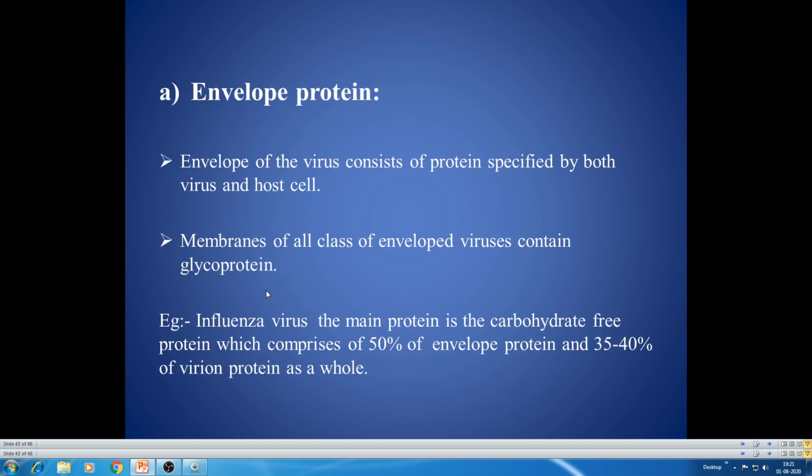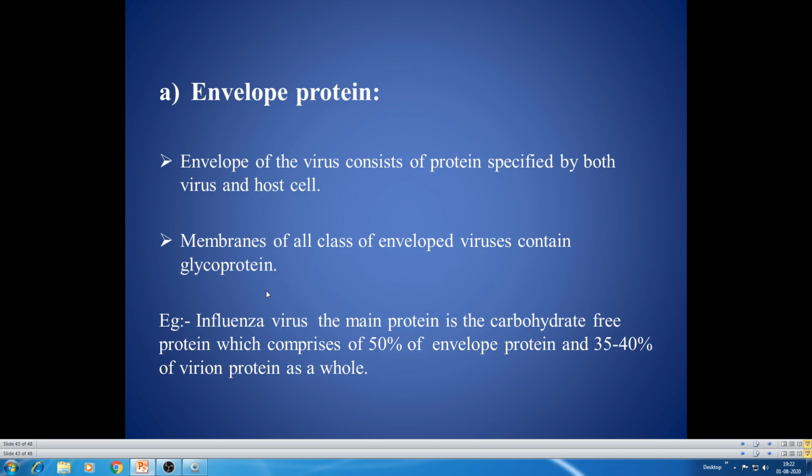And envelope protein. The envelope of the virus consists of proteins specified by both virus and host cell. We have seen just before, that is, the envelope of the virus is the contribution of a host cell and virus particles. Membranes of all classes of enveloped viruses contain glycoprotein. Almost all viruses, the envelope proteins are nothing but the glycoproteins.